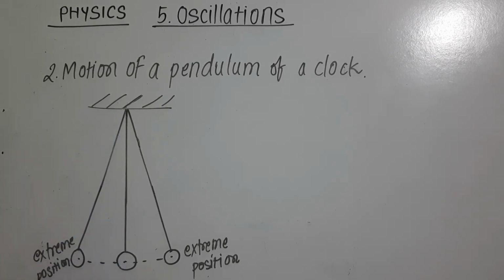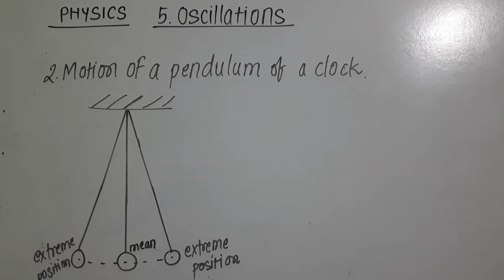So this position is called the mean position. जब हम लोग इसको यहाँ पे pull करेंगे and it is released, तो it will perform to and fro motion about its mean position. ये positive extreme position रहेगा, this is the negative extreme position, and it repeats the same set of movements again and again. One such set of movement is called one oscillation, and the time taken to complete one oscillation is called its time period.